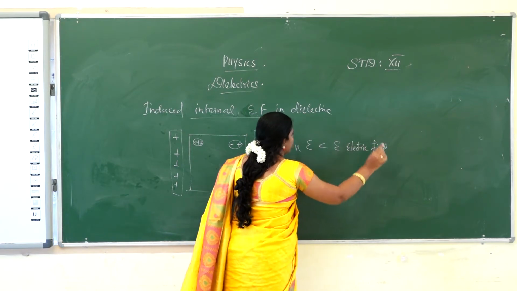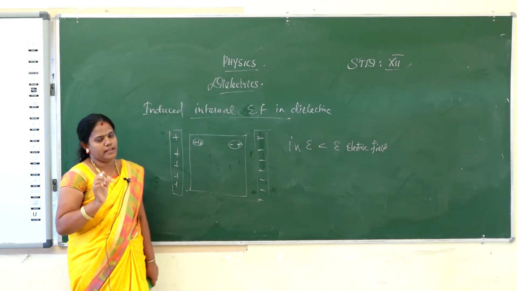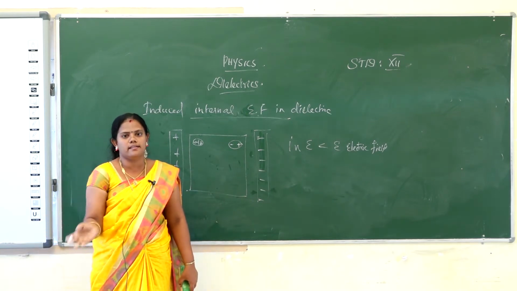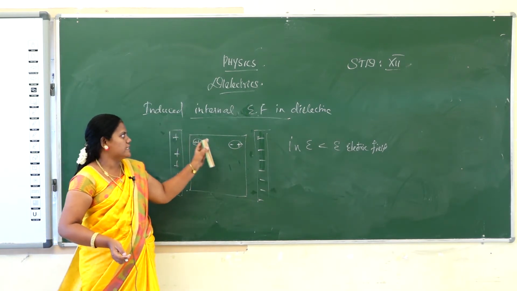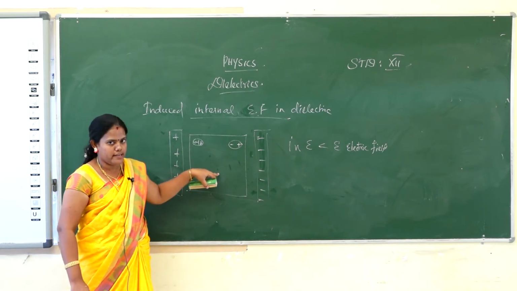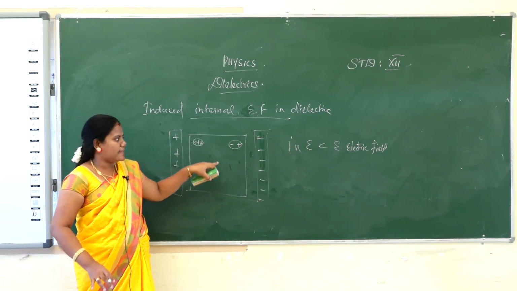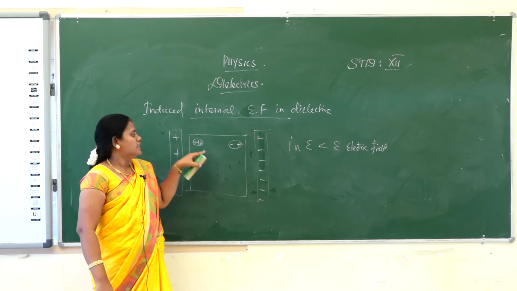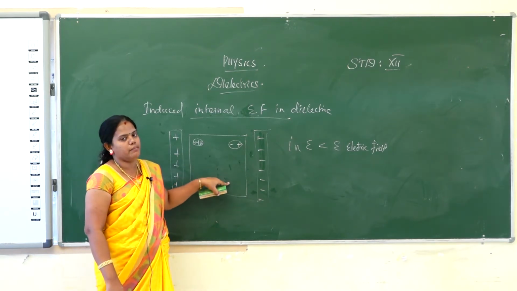So it will be created, but only a small amount of internal electric field will be created, compared to capacitors or conductors. Okay, that is the induced internal electric field in dielectrics. So we pass an electric field on a dielectric. We consider the dielectric slab is in between the capacitor plates. The electric field will be applied on a dielectric medium.